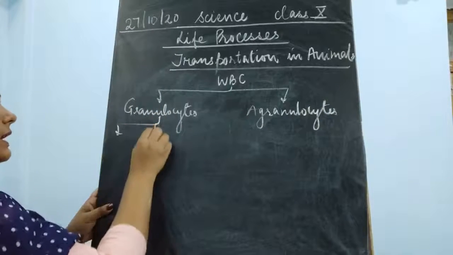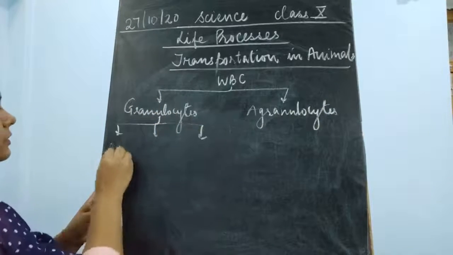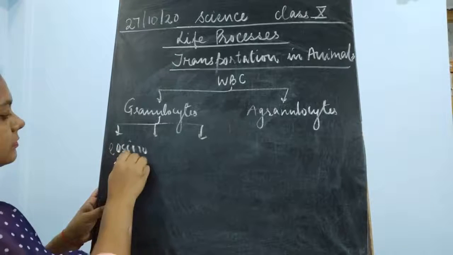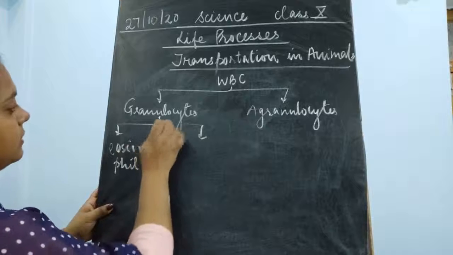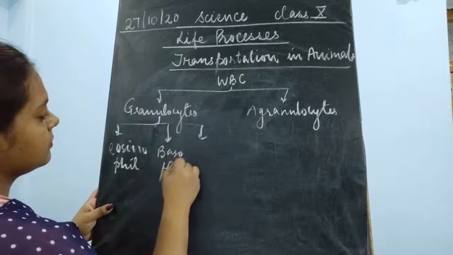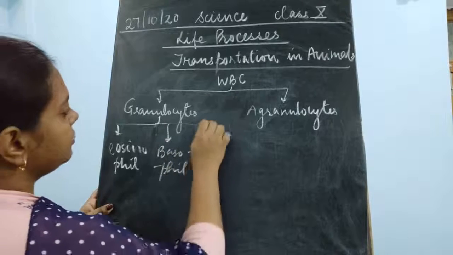Granulocytes include three types of cells: eosinophil, basophil, and the neutrophil.